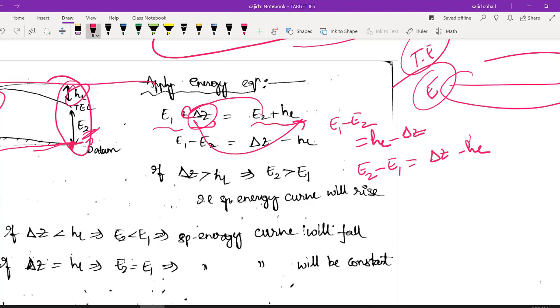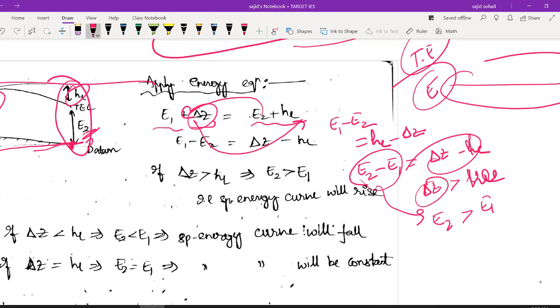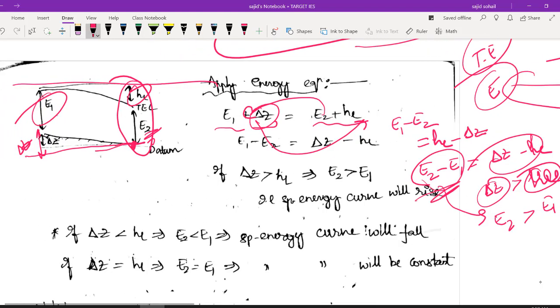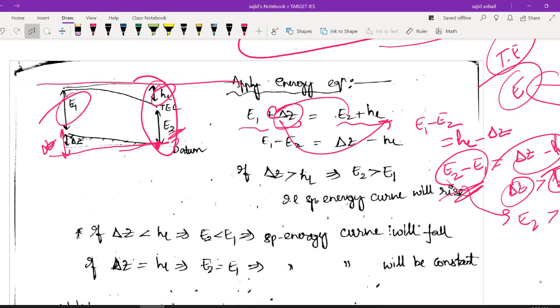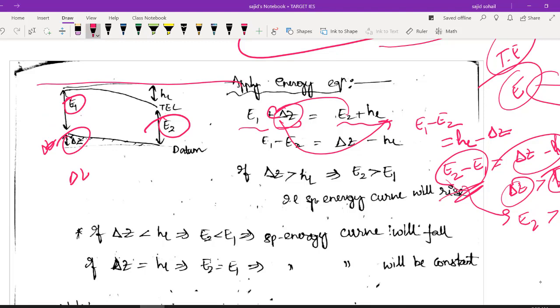Now let us try to understand: if your delta z value is greater than HL, you will get a positive value here. In that case, your E2 value is greater than E1. If your delta z value is greater than HL, then the E2 value is greater than E1. So in terms of specific energy, your E2 value is greater than E1 if your delta z value is greater than your head loss.